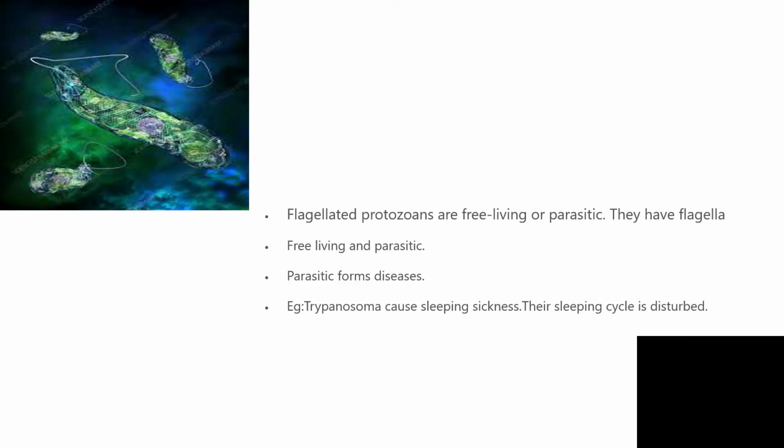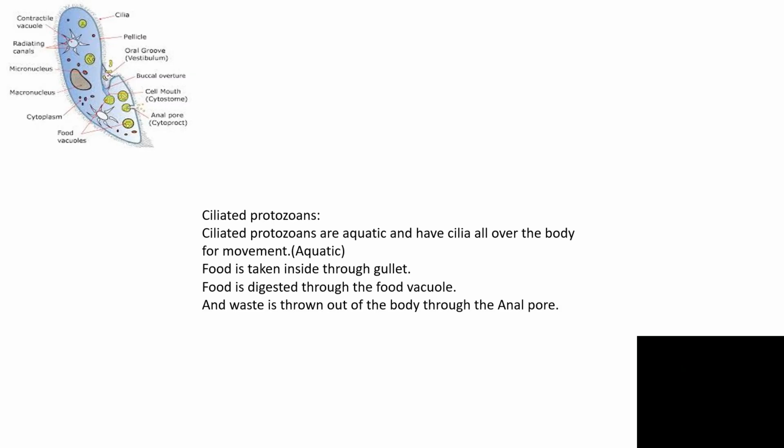Now let's see the flagellated protozoans. They are free living or parasitic. The parasitic forms cause diseases. Example, Trypanosoma causes sleeping sickness. The sleeping cycle is disturbed in the affected people. That's where the term sleeping sickness has come from. Next is ciliated protozoans.